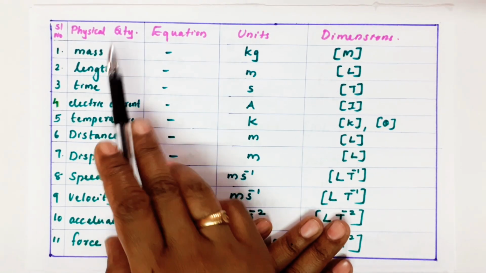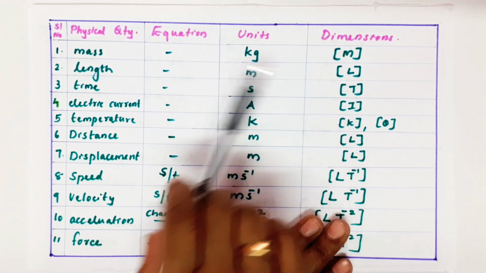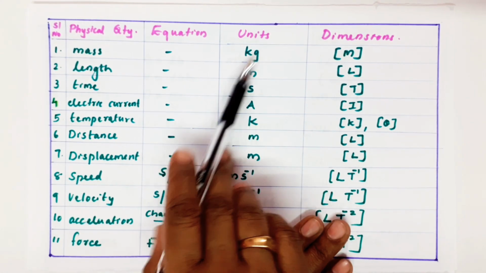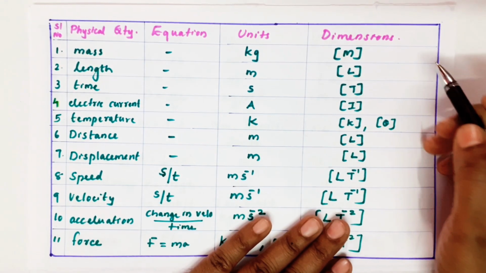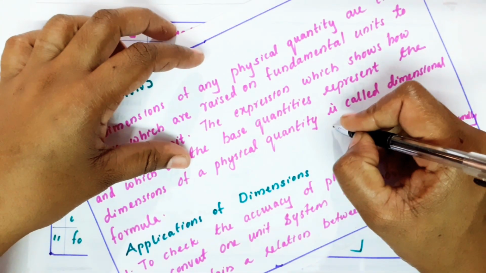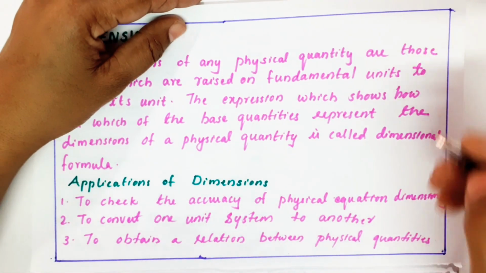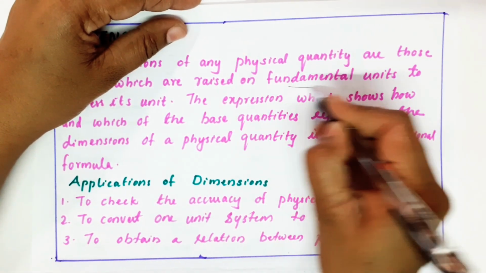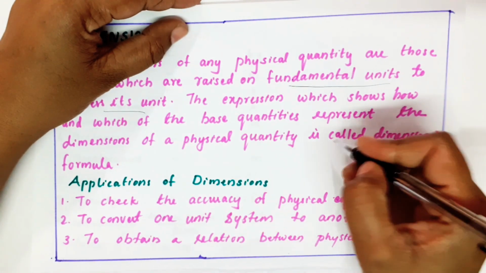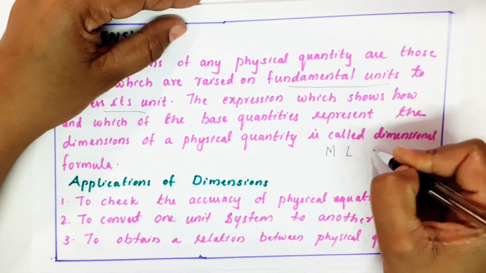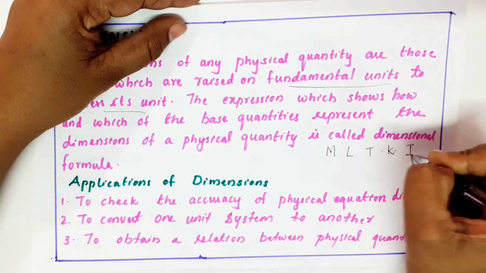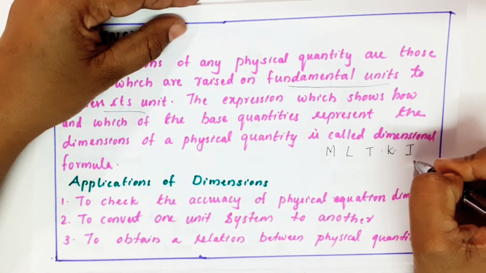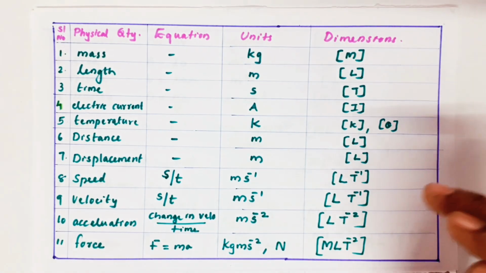First I'm taking mass. It's a basic quantity, so no equation for that. Its unit is kg and its dimension, we use capital letter M. Before that, you remember the dimensions, mostly we use the fundamental units as the base, right? So it means M, L, T, K and I or A. These are the letters we are using.